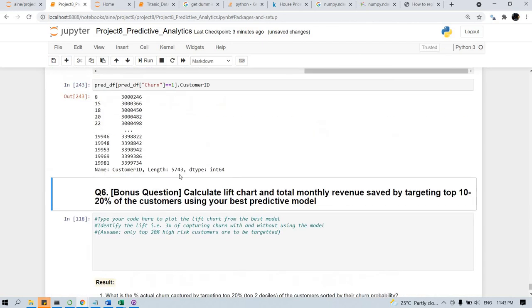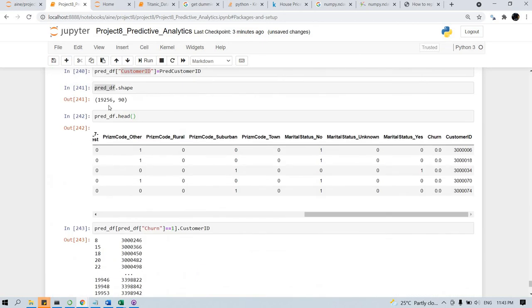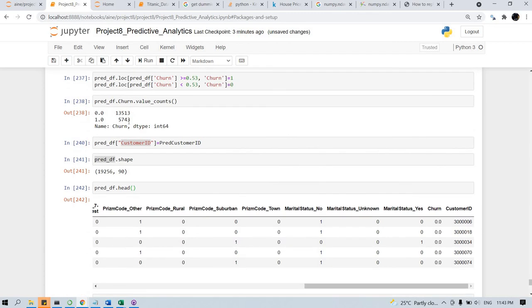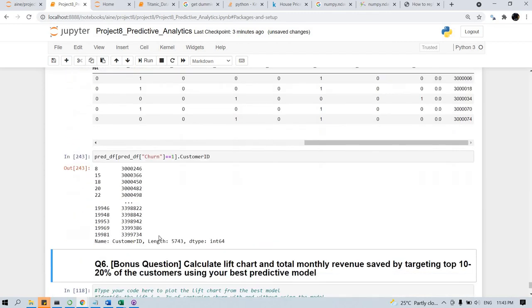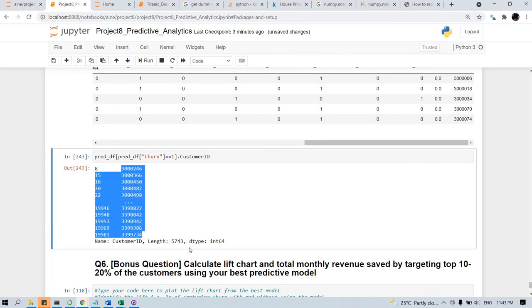So you can see that, as we said previously, it is predicted that 5,743 customers can leave the telecom company. Who are the customers? We are able to list out the customer IDs now. So these are the customers who may leave the telecom company as per this prediction.